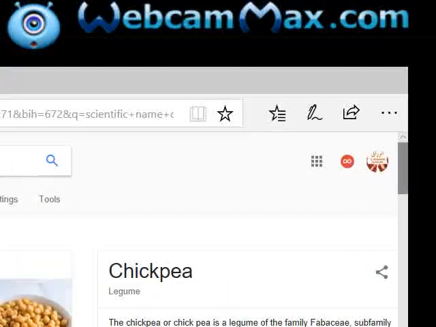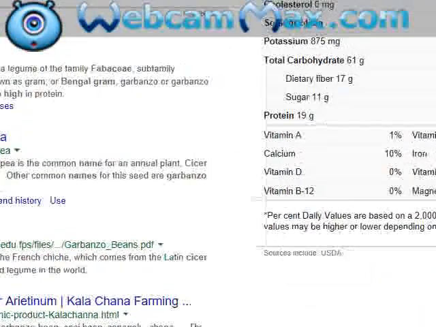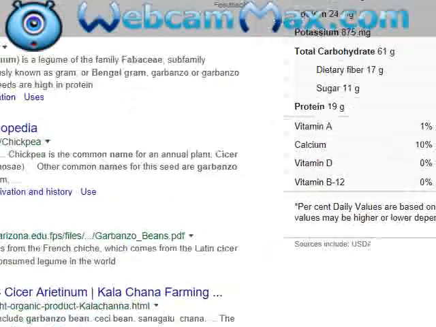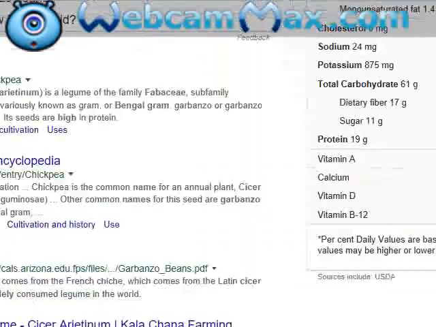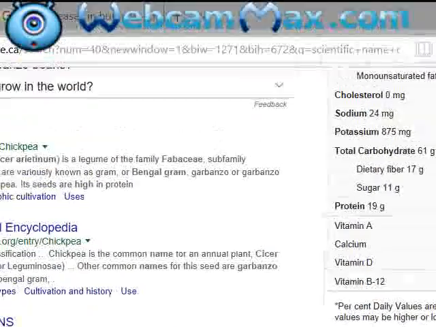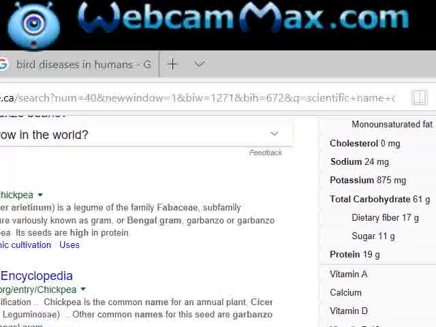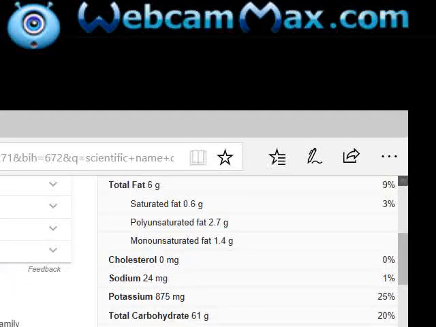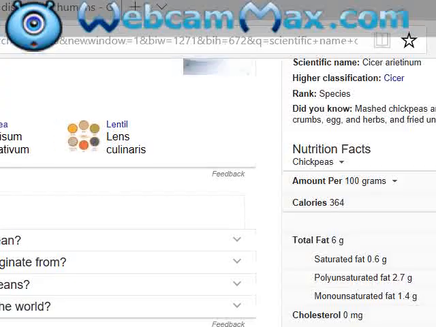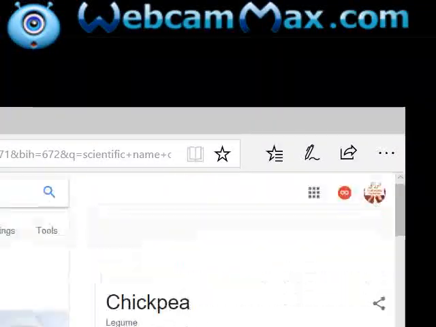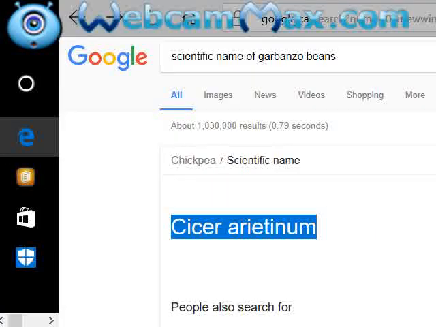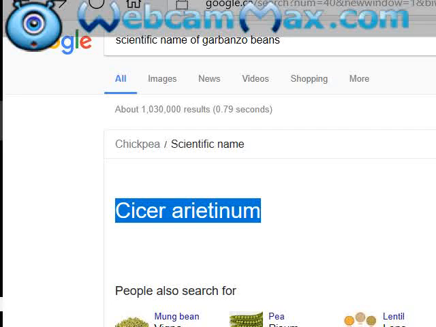They like it while a high level depends on your calorie need. So many things they have like that: vitamin D, protein, carbohydrate, sodium, potassium, chlorine. This one has calories 364 per gram, 65. The scientific name of garbanzo is Cicer arietinum. Let's call it like that.